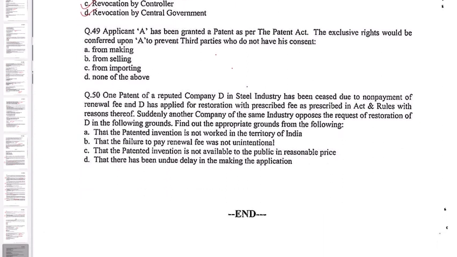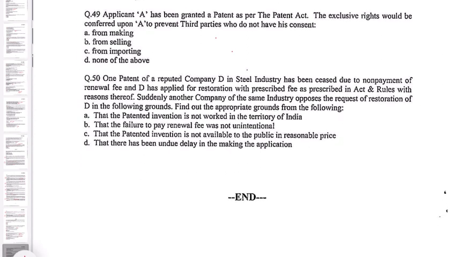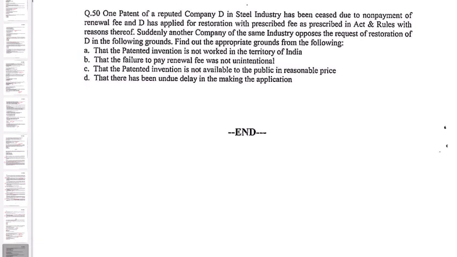Question number 49. Applicant A has been granted a patent as per the Patent Act. The exclusive right would be conferred upon A to prevent third parties who do not have his consent, A for making, B for selling, C for importing, D none of the above. So A, B, C are correct. Making, selling, importing.